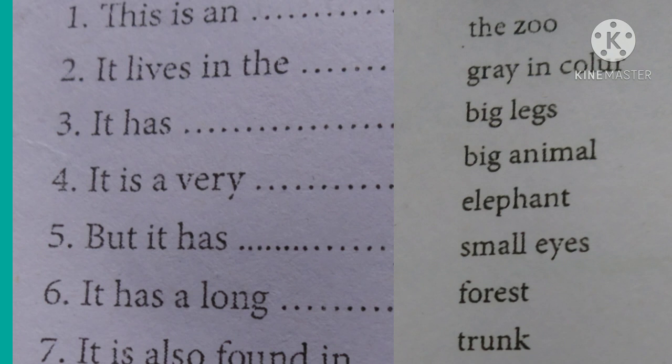Okay, and complete the worksheet number 22. Okay, and the student who completes correctly and shares in the group is the winner today. Start completing the worksheet. Thank you.